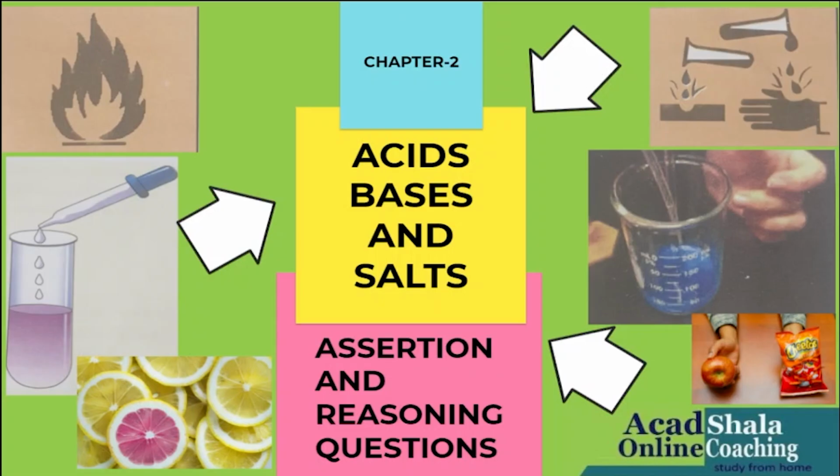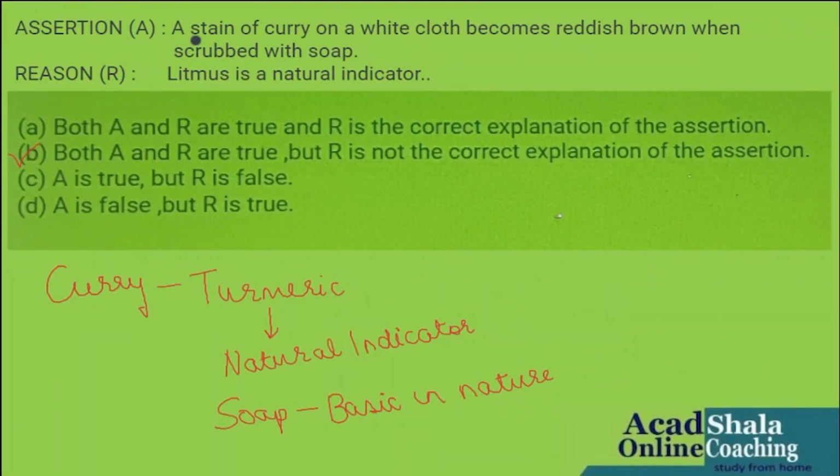So the first question goes like this. Assertion says a stain of curry on a white cloth becomes reddish brown when scrubbed with soap. Reason says litmus is a natural indicator. Now, reading these two statements, we know that in curry we have turmeric, and turmeric is a natural indicator. And we also know soap is basic in nature. So let us check whether both the statements come out to be true or false.